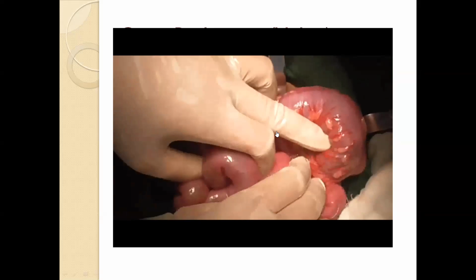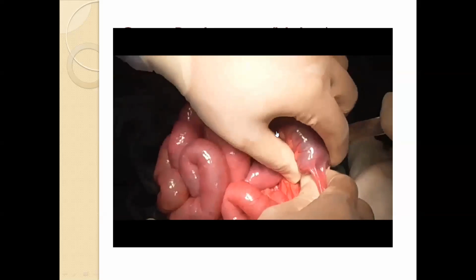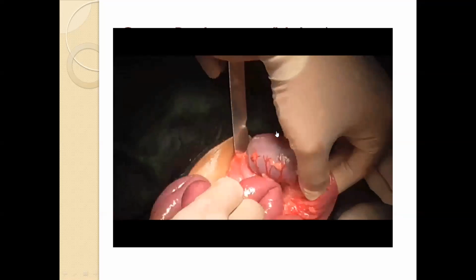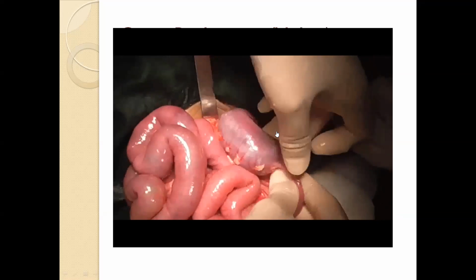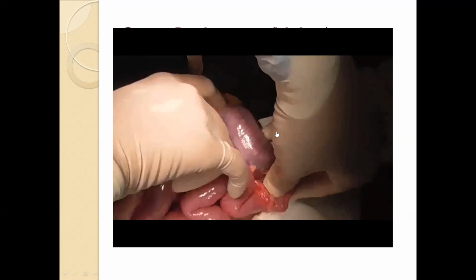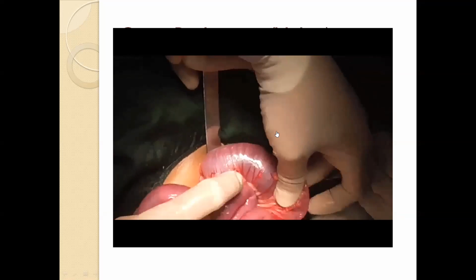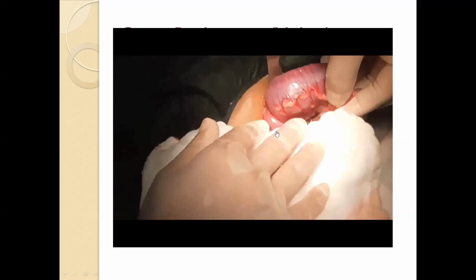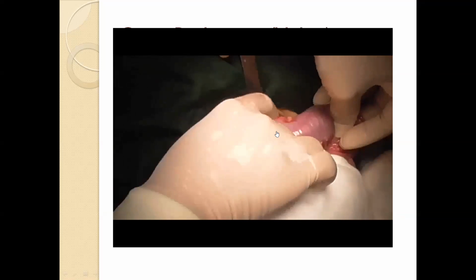Then we deliver the intussuscepted loops, which are usually palpable during examination. This intussuscepted loop, if you see, is the colon, in which the distal ileum is intussuscepted into the colon up to the descending colon. This portion is, I think, the transverse colon and the proximal portion of the descending colon. The surgeon tries from the distal direction to the proximal direction with gentle pressure. Luckily the patient has only edema and was explored early, so vascularity is very good, a well vascularized colon.